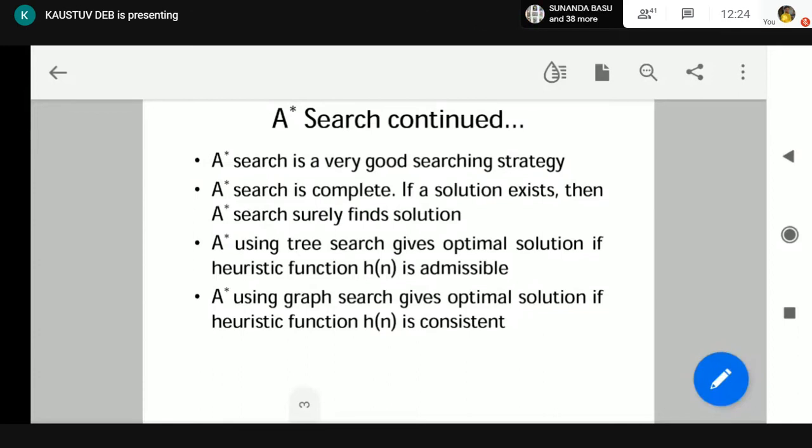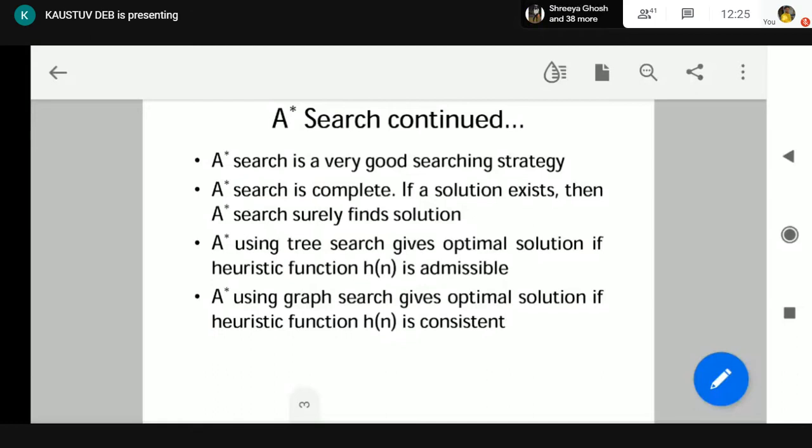I told you what an admissible heuristic was. It should not overestimate the actual cost. If a heuristic never overestimates the actual cost, it is considered an admissible heuristic. So if a heuristic is admissible and A star search is applied in tree search, then it ensures that A star search gives us the optimal solution. That is sufficient to ensure optimality.